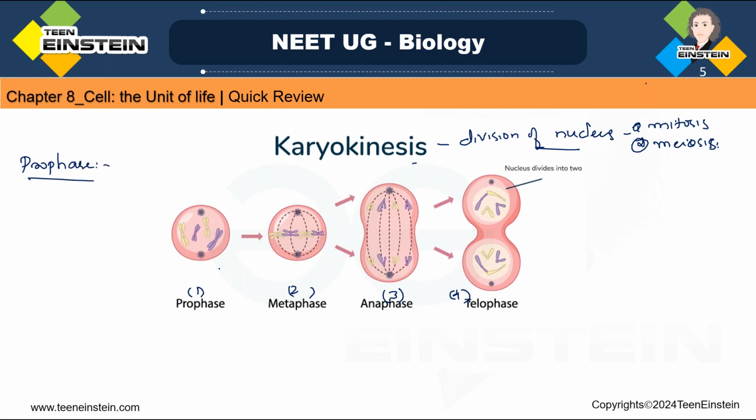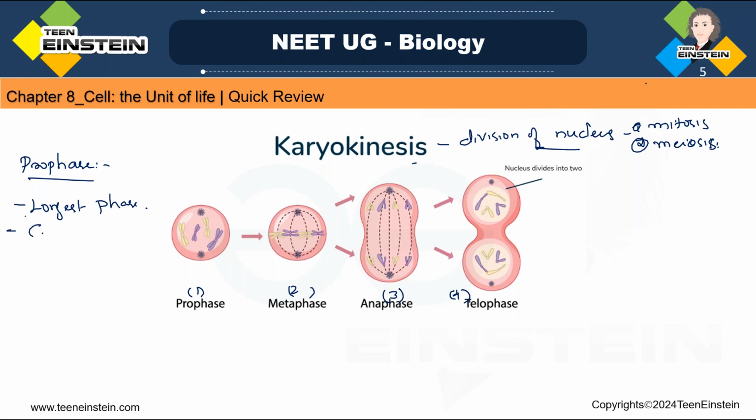Here you can see this is the prophase. Prophase is the longest phase of division. Longest phase of this division, that is the prophase. And here you can see the chromosomal material or the chromatin material is condensing, and condensation of chromosomal material starts from which stage?